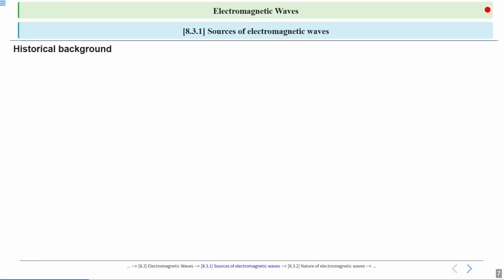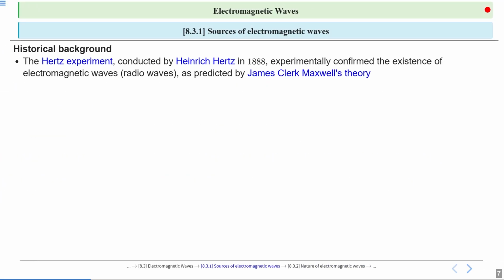Now, historical background: the Hertz experiment. Heinrich Hertz conducted an experiment in 1888 and experimentally confirmed the existence of electromagnetic waves. He produced radio waves and experimentally confirmed their existence.